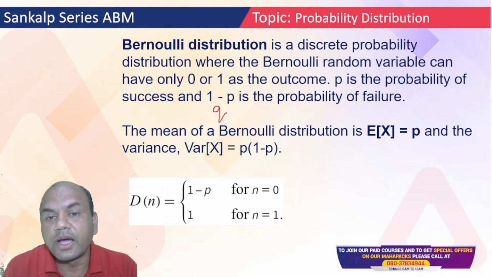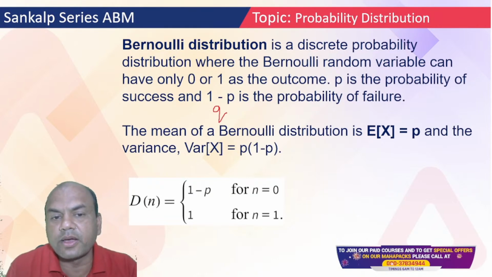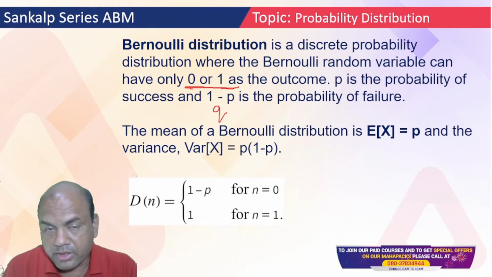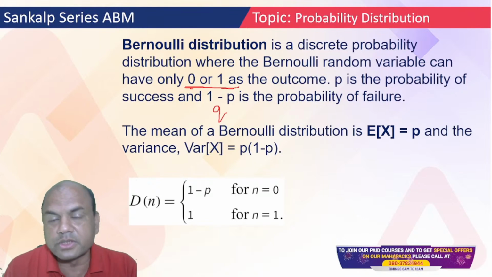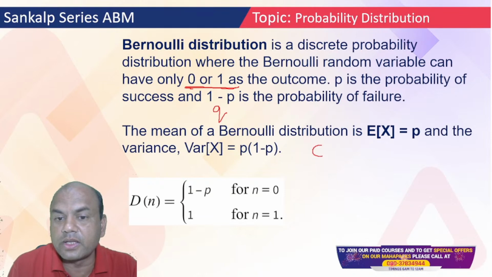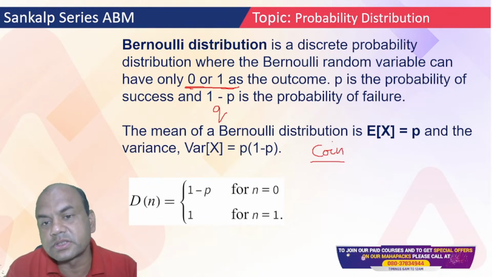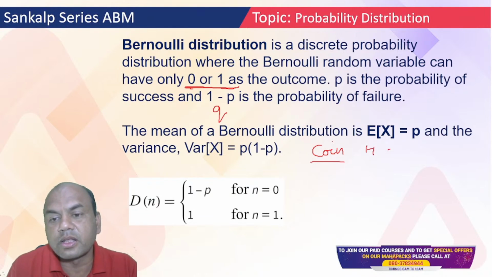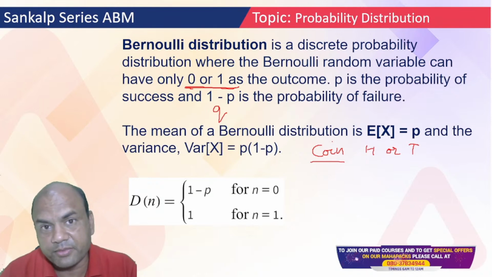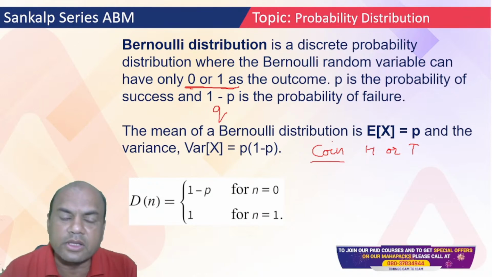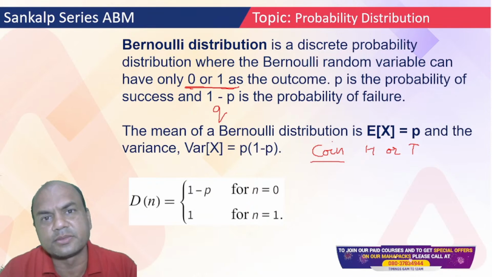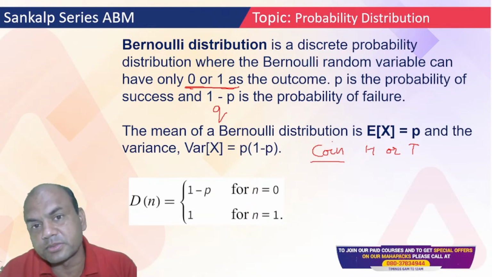Now here, either 2 answers should be applicable. Either 0 or 1. Remember, important point: there should be only 2 answers. For example, a coin. Suppose I toss a coin in the air. What are the possibilities? Only 2 answers: either head or tail. Will you clear your CAIIB? Only 2 answers: either you'll clear it or you won't. It's that simple. So only 2 answers should be possible.